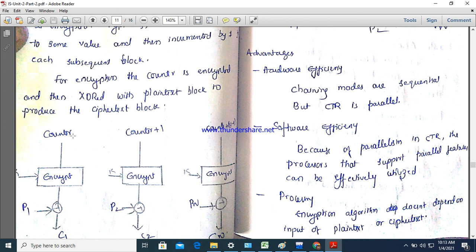Initially we take one counter, and that will be encrypted with the key. Then the plain text will be XORed with the output, and that generates the ciphertext. At the next level, the counter will be incremented by 1, encrypted, the plain text is XORed, and ciphertext is generated. So like this we are going to proceed.